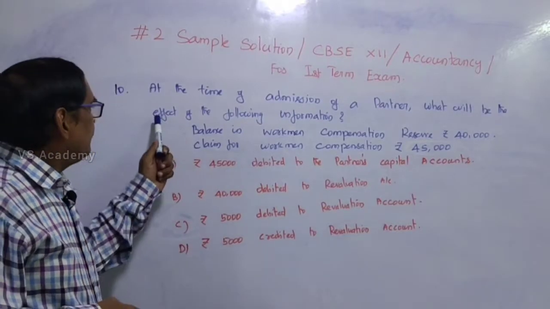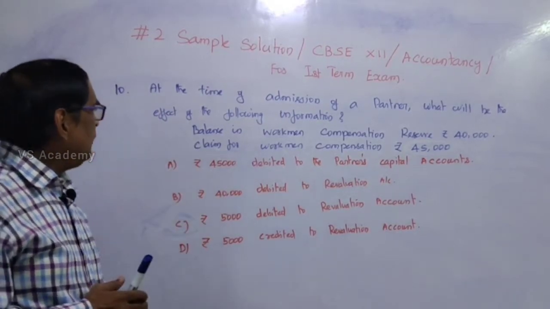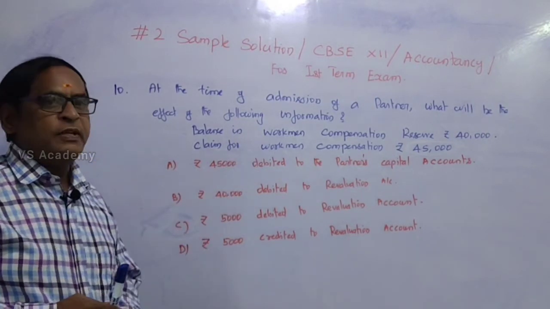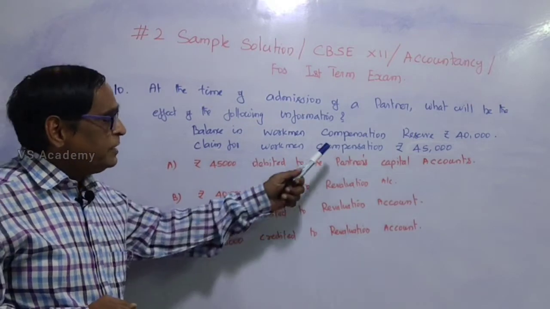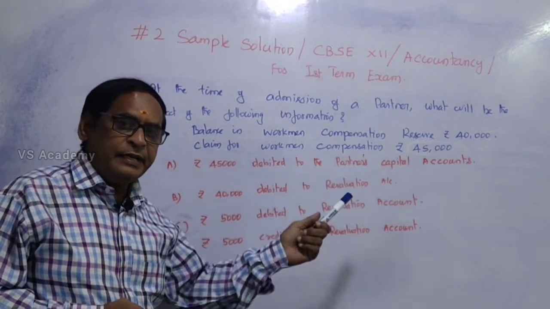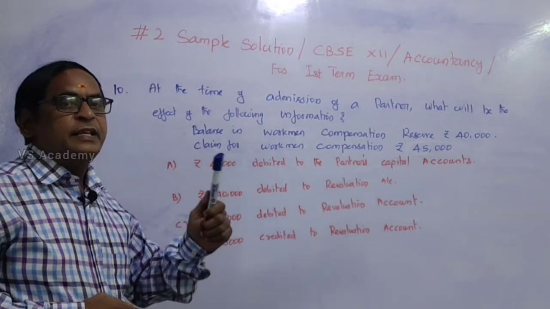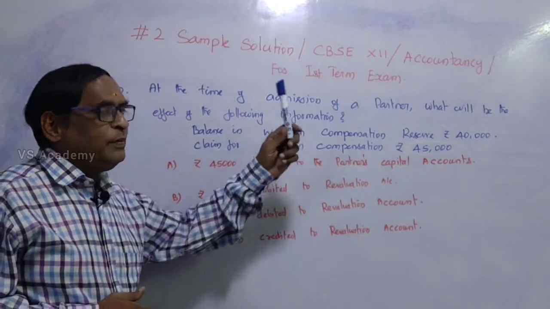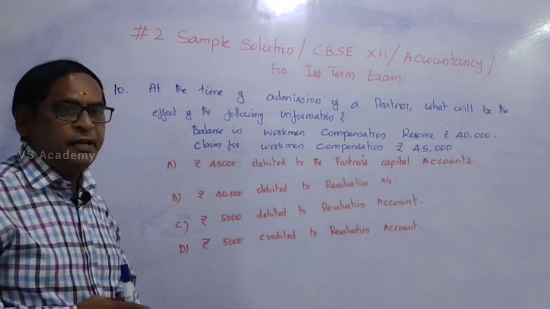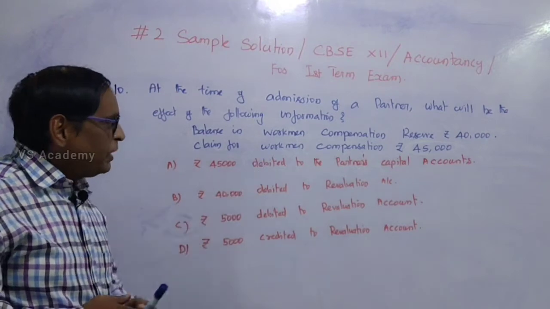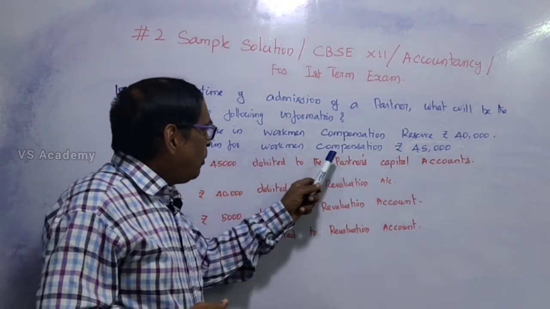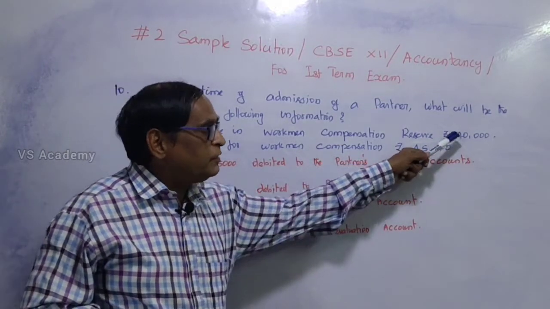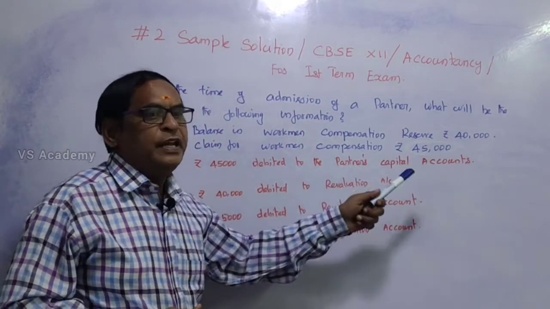Question number 10. At the time of admission of a partner, what will be the effect of the following information? The balance in workman compensation reserve is 40,000. Workman compensation reserve is a reserve we have already created to meet contingencies in future. If there is any compensation claim in future, that amount will be utilized. The actual workman compensation claim is 45,000, but the reserve available is only 40,000. So still we need 5,000 rupees.